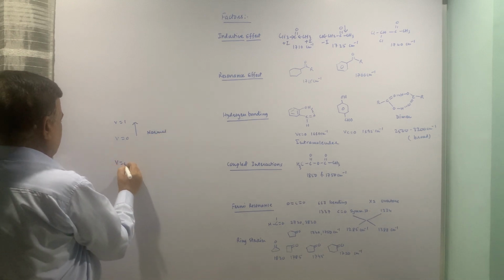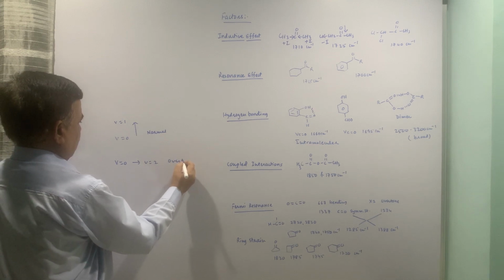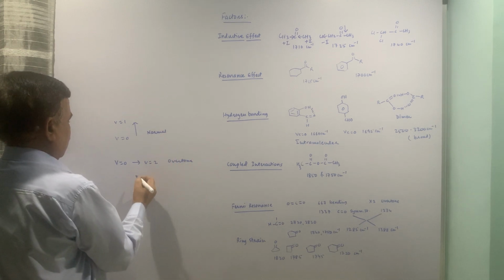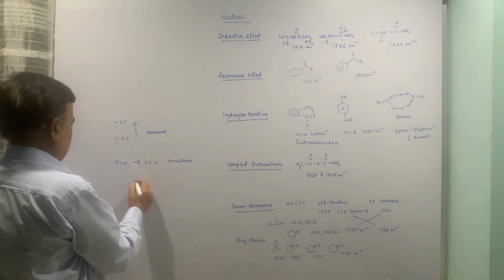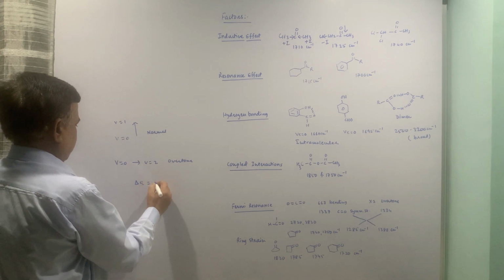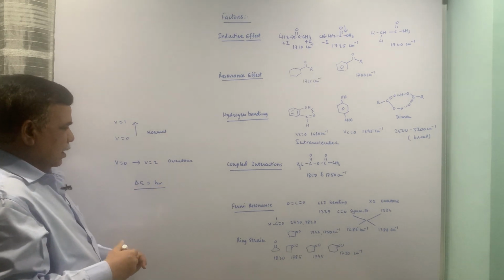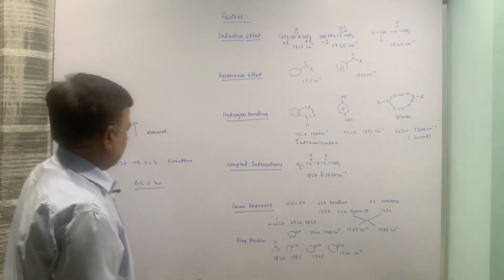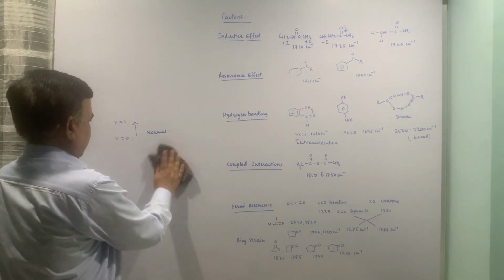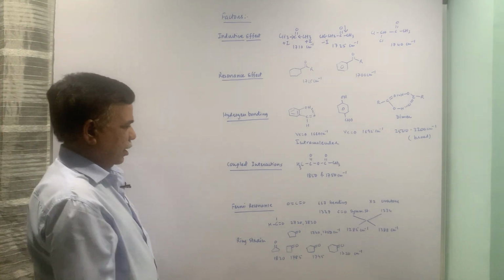V equals 0 to V equals 2 is the overtone. And delta E is equal to h nu. This equation says that the quantized energies you can calculate. We will see all those things maybe in the next lecture, how to calculate those energies.